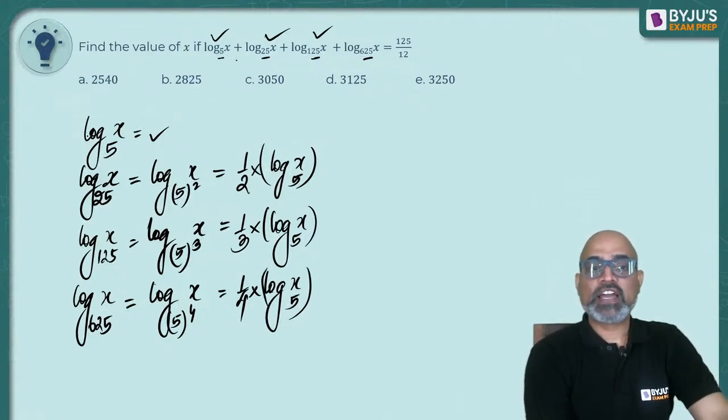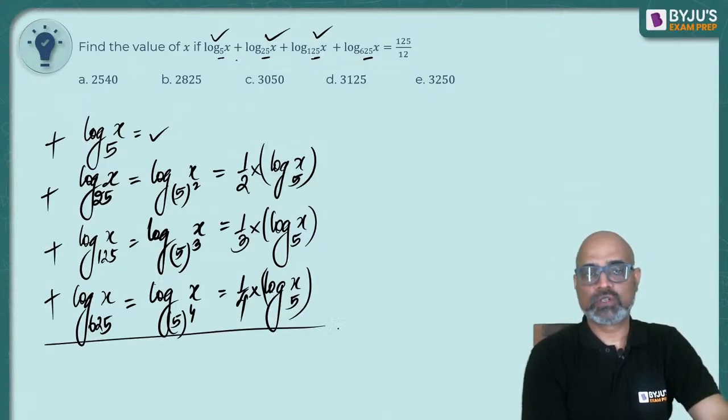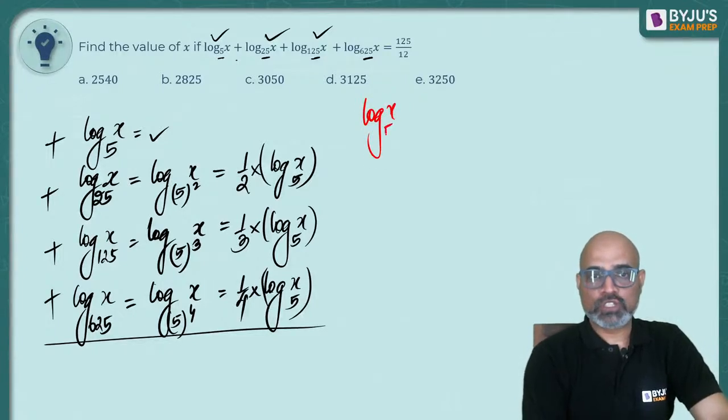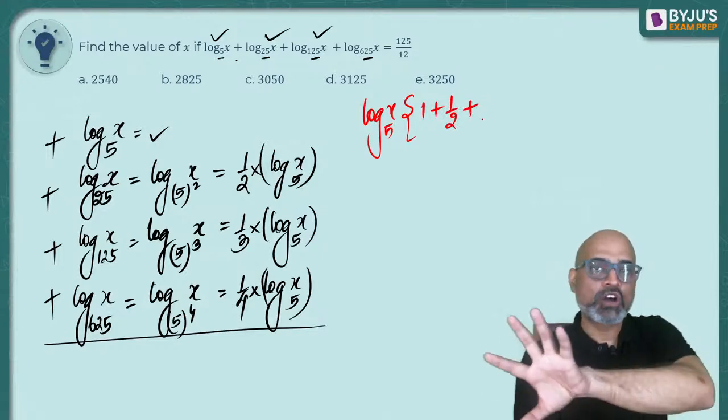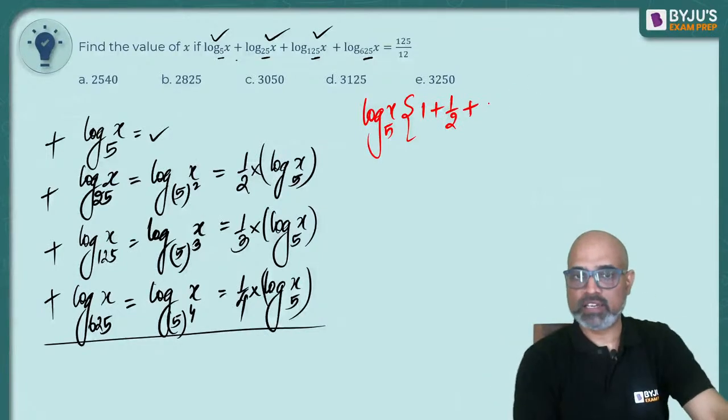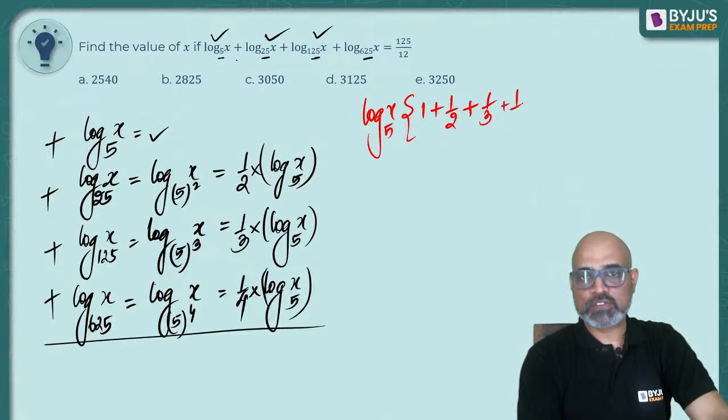Now, if I am going to add all of these 4, what am I going to get? I am going to get log x to the base 5 into, 1 plus 1 by 2 plus 1 by 3 plus 1 by 4. I have taken log x to the base 5 outside as common.